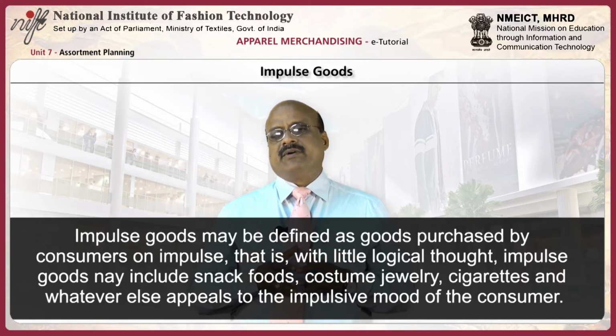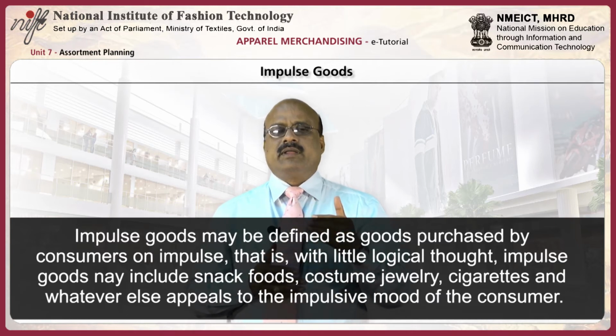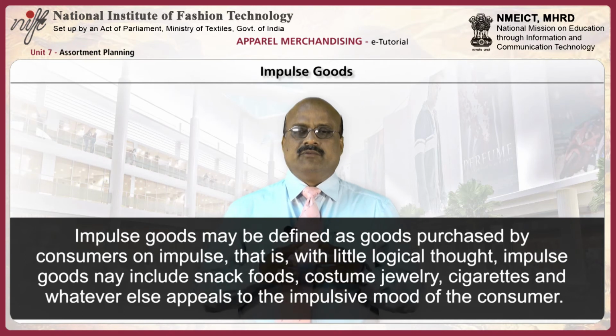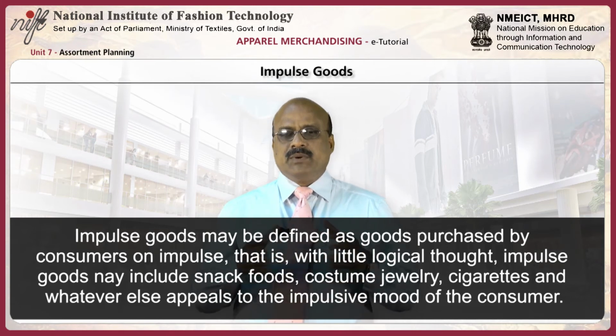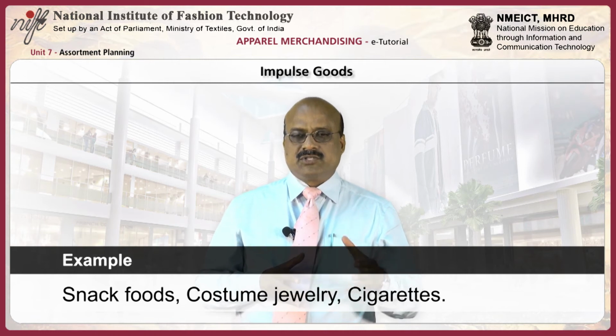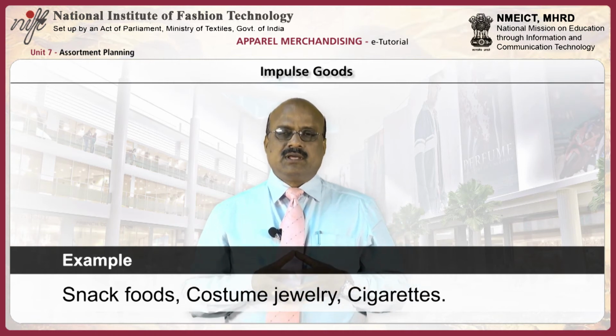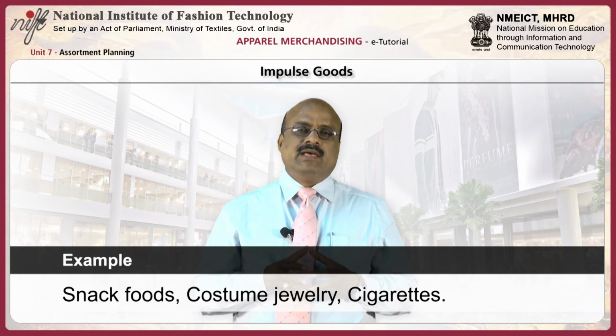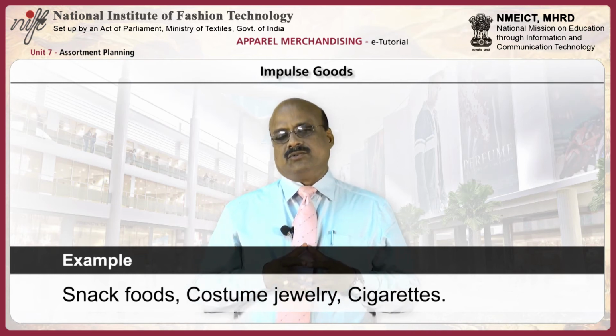Impulse goods may be defined as goods purchased by consumers on impulse, that is, with little logical thought. Impulse goods may include snack foods, costume jewelry, cigarettes and whatever else appeals to the impulsive mood of the consumer.